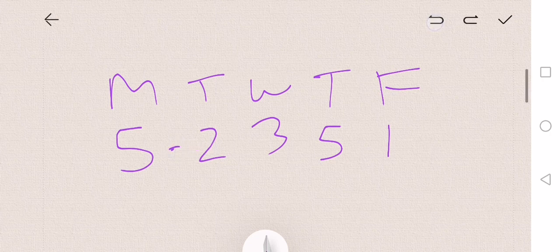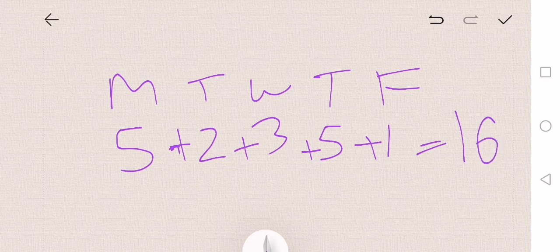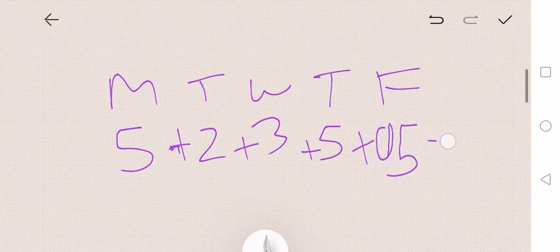So that means 5 plus 2 is 7, 7 plus 3 is 10, 15, 16. So all together you had 16 chocolates. Actually, just for the math purpose, let's make it 5 here. So let's say for the 5 days you had 5 plus 2 is 7, 10, then 15, 20. Let's say for the 5 days you had 20 chocolates in total.